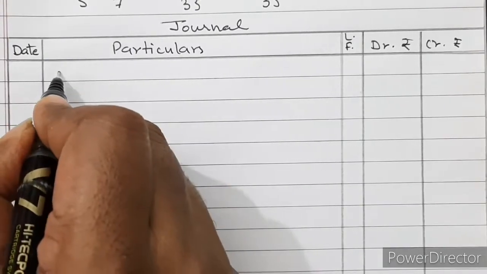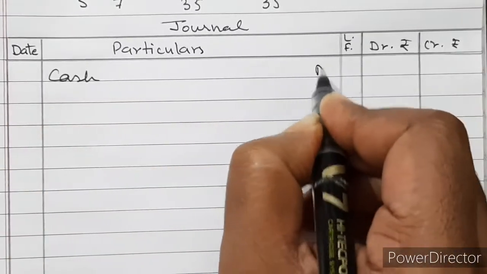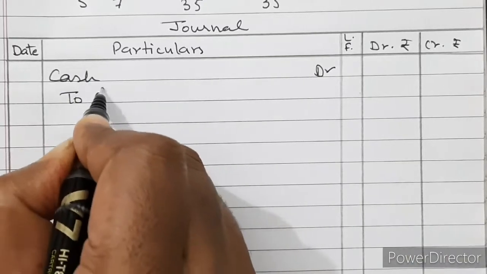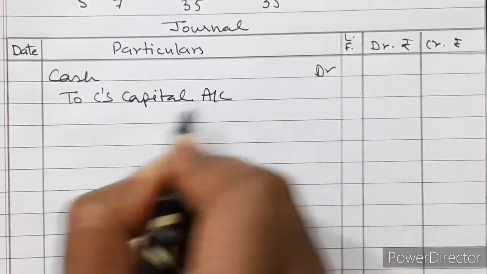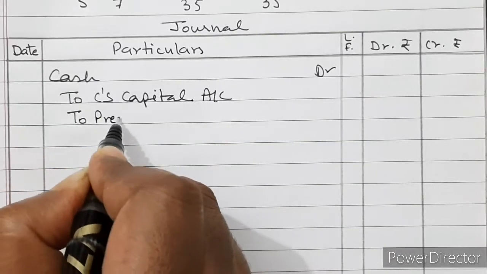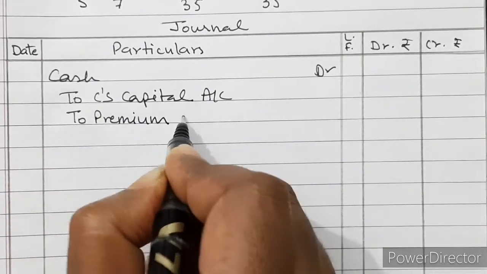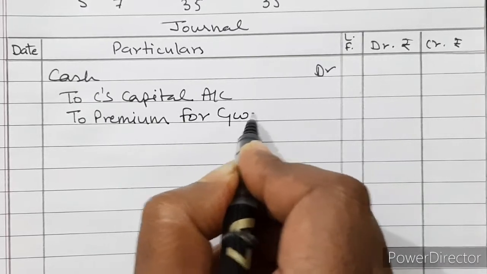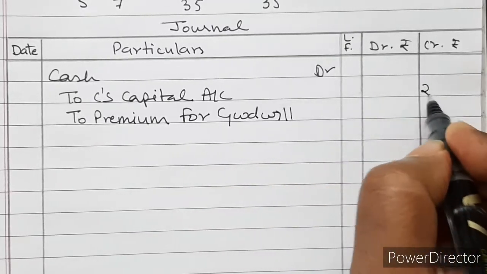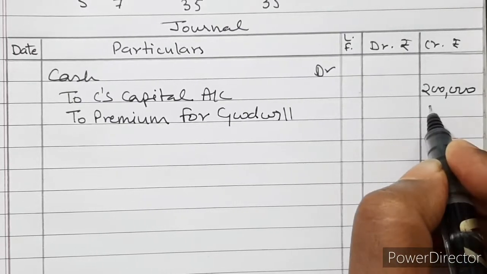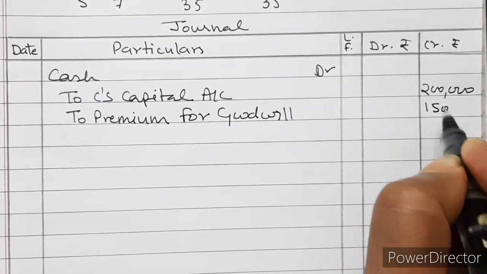So the journal entry is cash account debited to C's capital account and to premium for goodwill. ₹2,00,000 is his capital and 1,50,000 is the premium for goodwill.